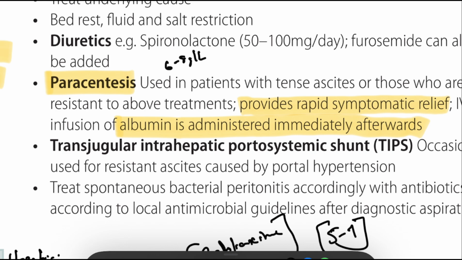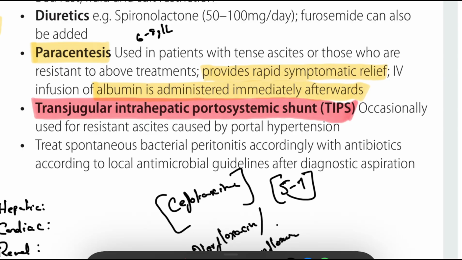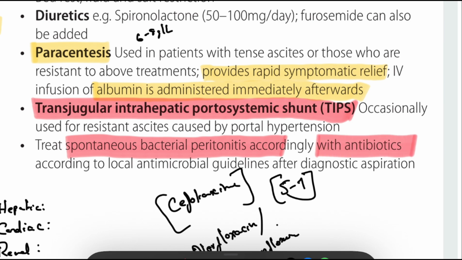In alternative cases, if the patient is getting refractory ascites, then we have to start transjugular intrahepatic portosystemic shunt, which means TIPS. So these TIPS we can use, and repeated therapeutic paracentesis. Then we have to treat spontaneous bacterial peritonitis accordingly with antibiotics. And in severe cases, if the MELD score is high, then we have to do liver transplantation.